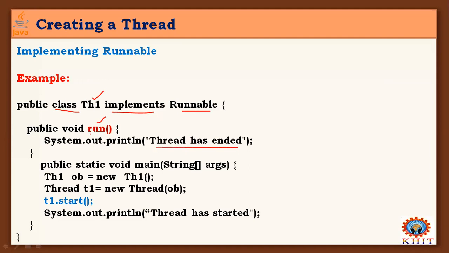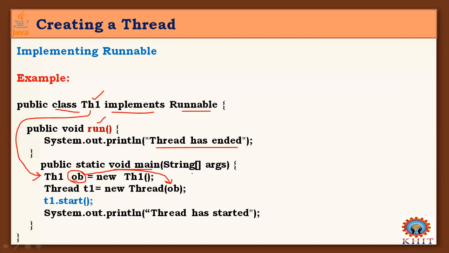that means the end of that run method, the end of the execution of the thread. Inside the main method of this class, I have created an object of my class. This is my class, and I'm creating this object for my class. I'm assigning this object to the thread. This is one other way. In the previous videos, we saw we can pass this object as a parameter to the Thread class.